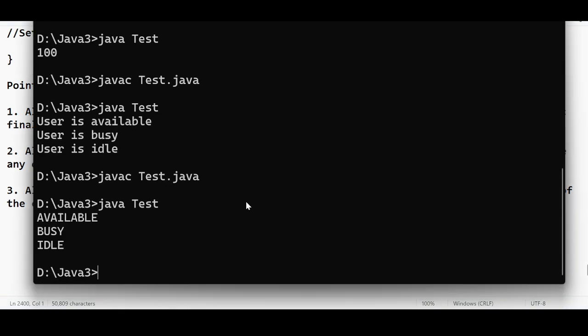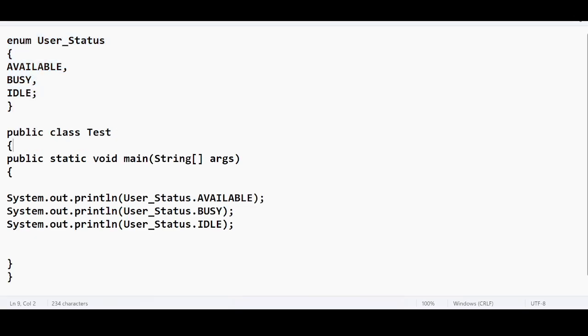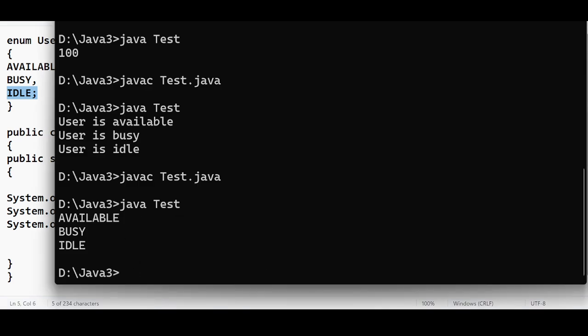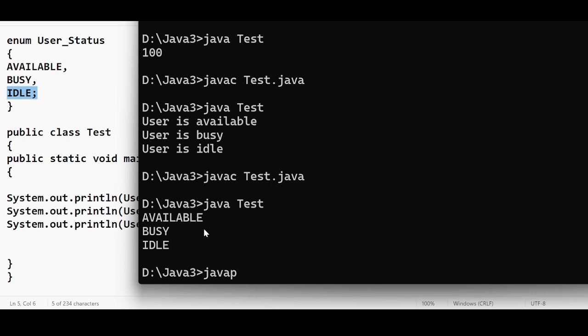Go back to the compiler, go back to the command prompt. We are able to fetch the values available, busy, ideal with respect to this code. But where is the proof? To get that proof, we can use a command like javap followed by user status. Let us try to get the details about this User_Status.